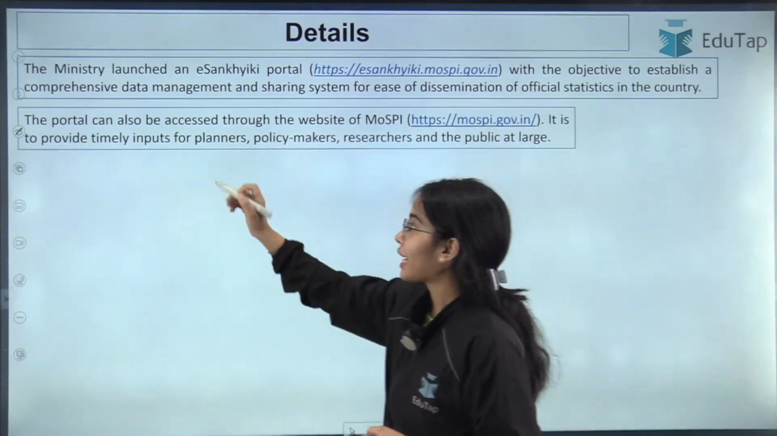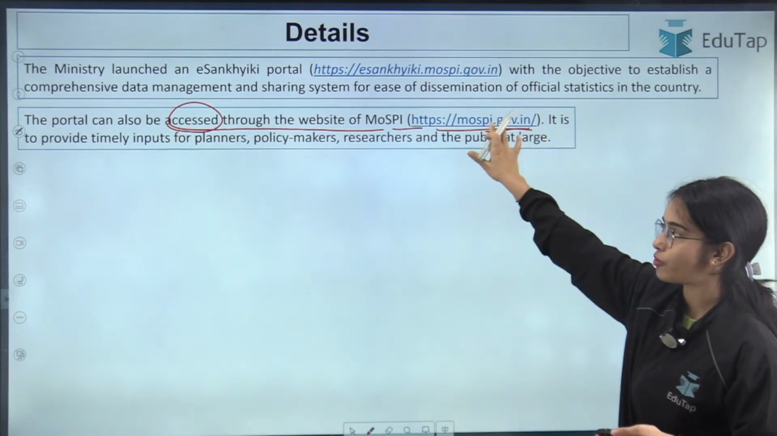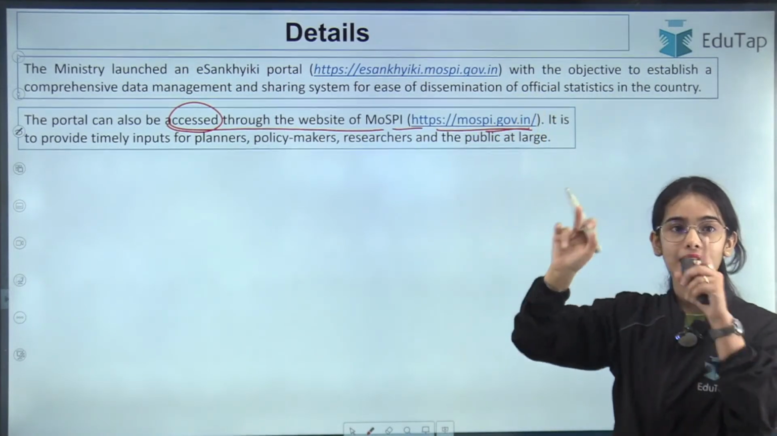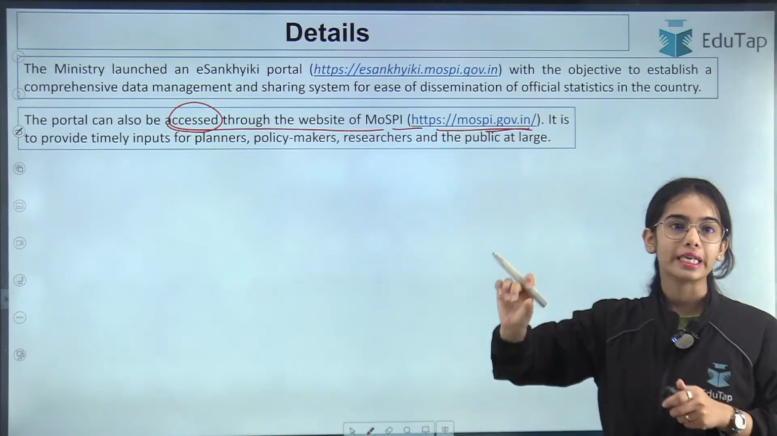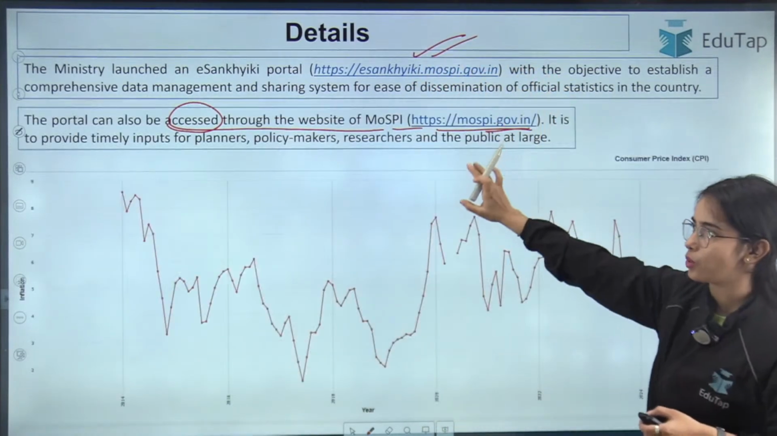So the portal can also be accessed through the website of MOSPI. So this is the link of MOSPI. In the MOSPI website, the portal link is given directly. Otherwise, the portal link is this, that you can click and go to the portal.